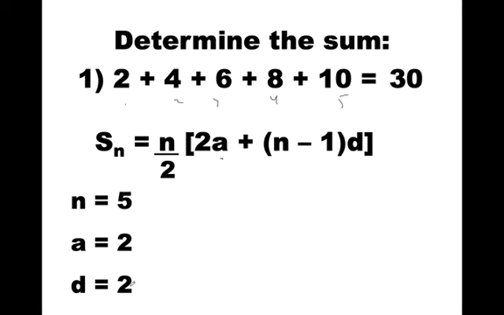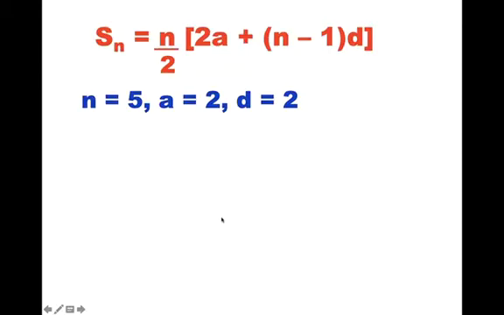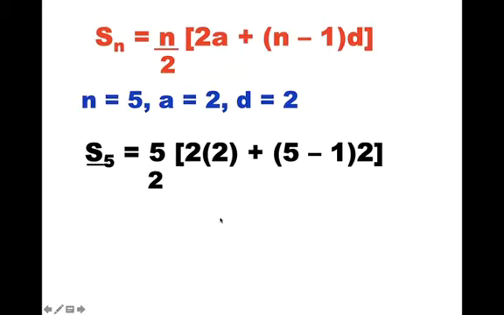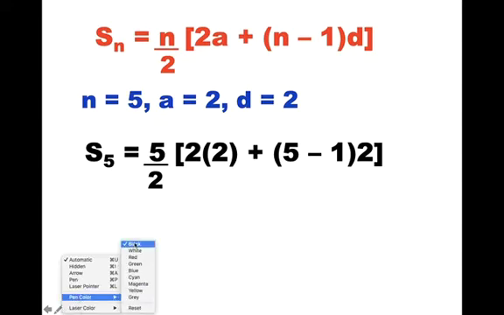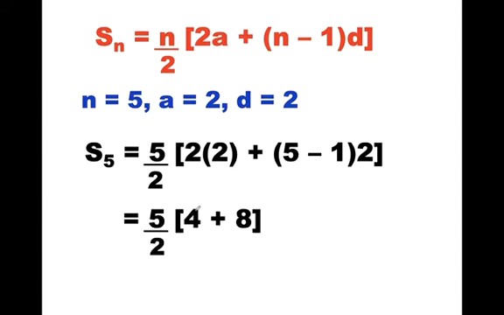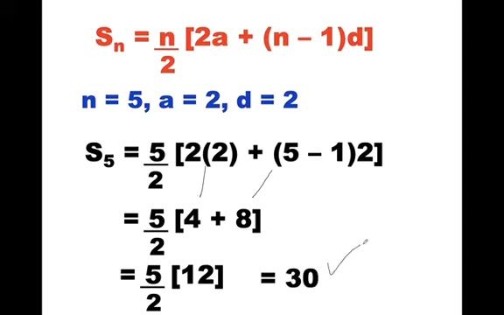And d is my common difference. d is what I'm adding every step here. So I'm going to plug them all in. And just quickly working through this, we see 2 times 2 is 4. 5 minus 1 is 4, times 2, which is 8. Do the brackets first for BEDMAS. 4 plus 8 is 12. And then I have 5 divided by 2, times 12, which is 30, which is the total I was looking for. So the formula works, which is great.